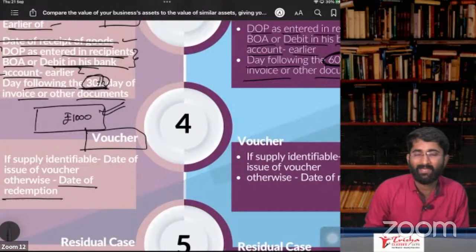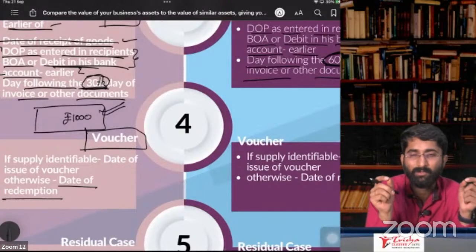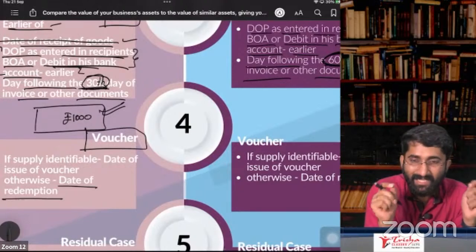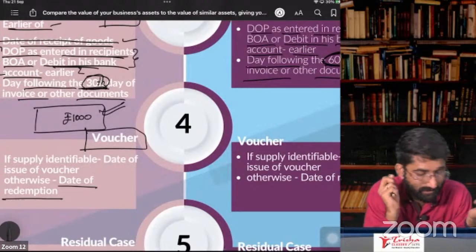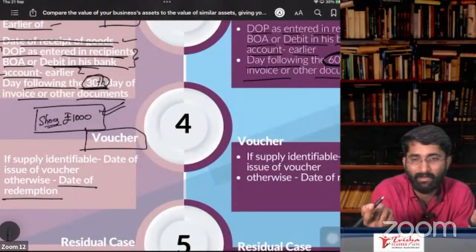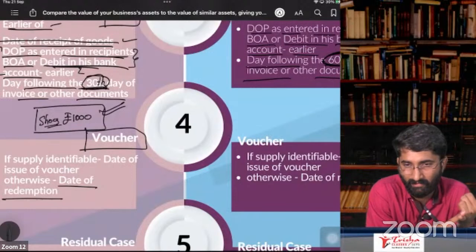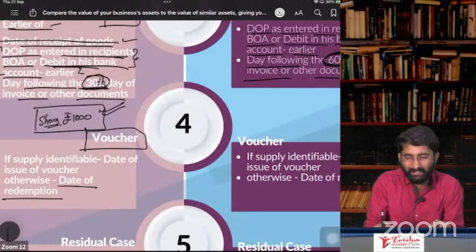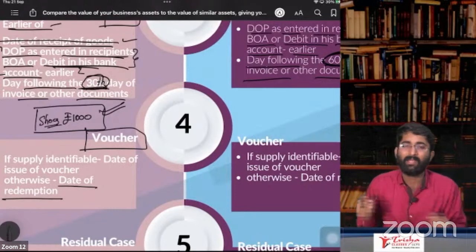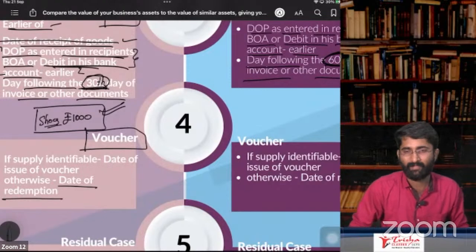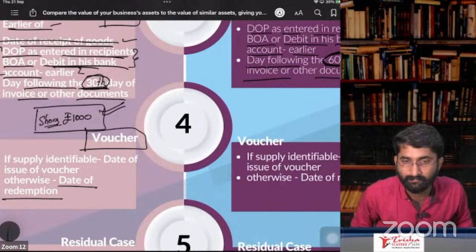If it can be specified, for example, Big Bazaar is giving a 1000 rupees voucher for shoes, for supply of shoes. In that case, it is a 1000 rupees shoes voucher. You know what the rate of tax is on shoes. So whenever you are giving a voucher like that, that itself is the date of invoice. That itself is the time of supply.